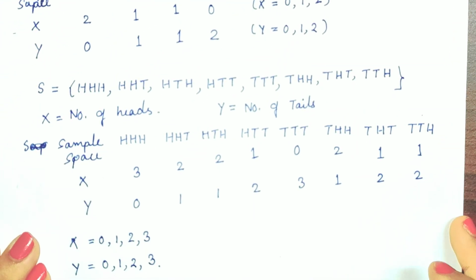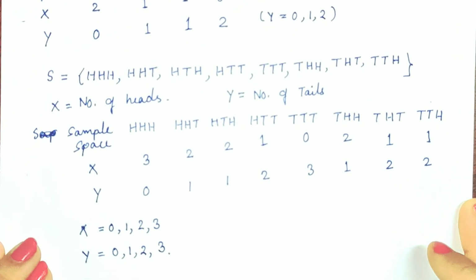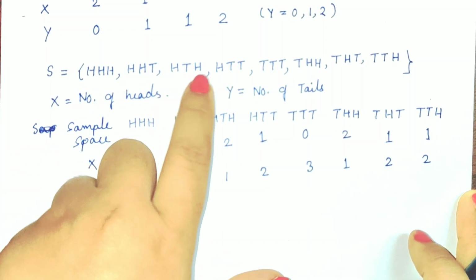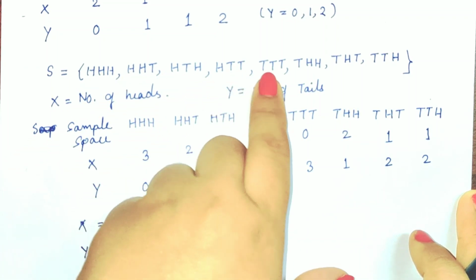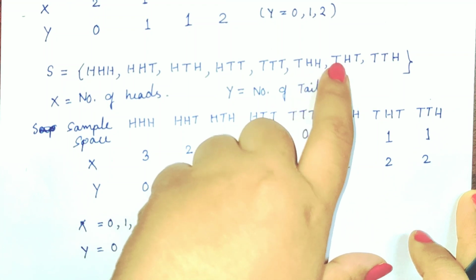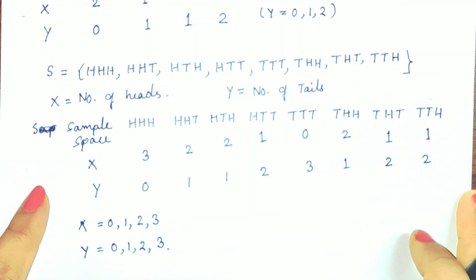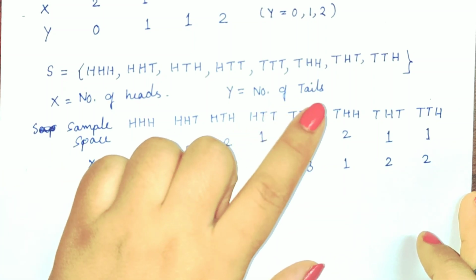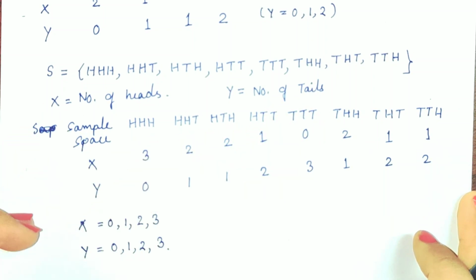Then we take the next example, where if you toss 3 coins, the outcomes are HHH, HHT, HTH, HTT, THH, THT, TTH, TTT. Here we again assume that X is equal to the number of heads, Y is equal to the number of tails. Now don't be confused that in the previous example we also took X as the number of heads, Y as the number of tails.